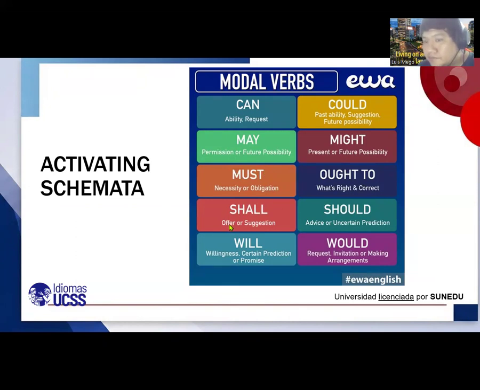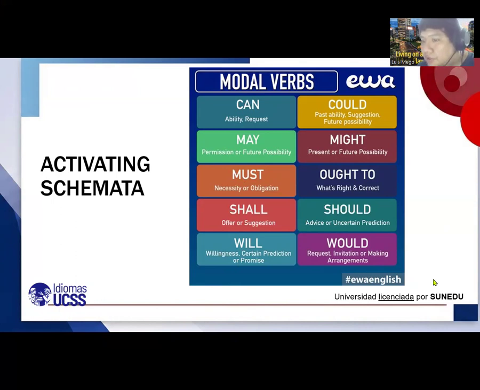Shall, it's for offer or suggestion, you see? Should, advice, a piece of advice, a recommendation, or uncertain prediction. Will is for willingness, certain prediction, or promise, you see?